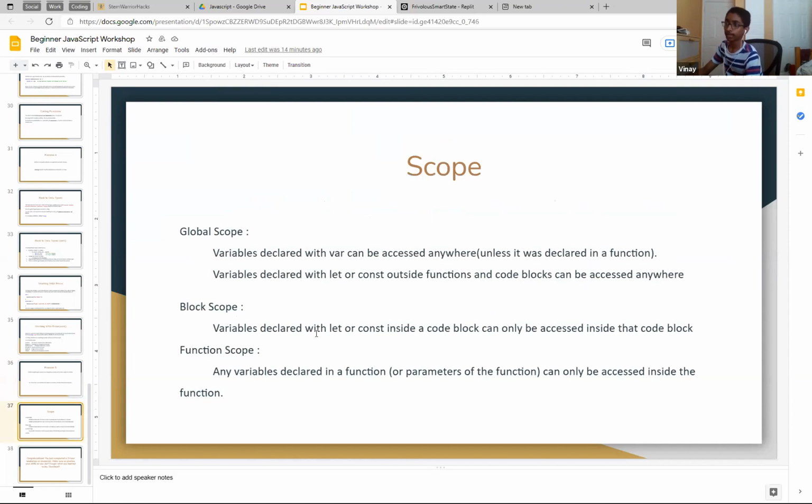So scope. So global scope. I think we already went over this, but yeah. So var can be accessed anywhere unless it's declared in a function, right? So let and const outside, they can also be declared anywhere. So yeah, block scope, and then function scope. Any variables can only be accessed inside the function. Right, this is all pretty simple, I think. And yeah, we're done.